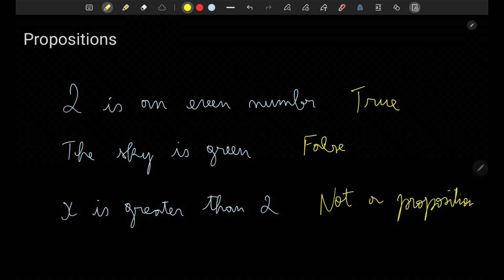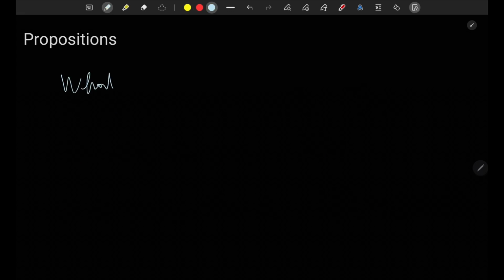So, not every sentence is a proposition. For example, questions. What time is it? Is this true? Is this false? Well, it doesn't even make sense to ask if it's true or false. So it is not a proposition.